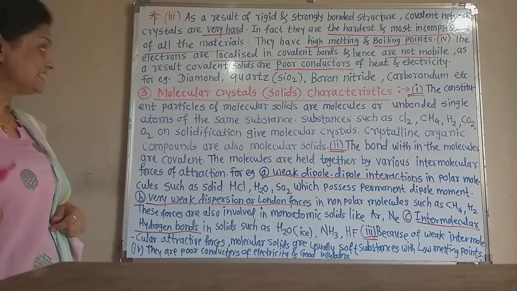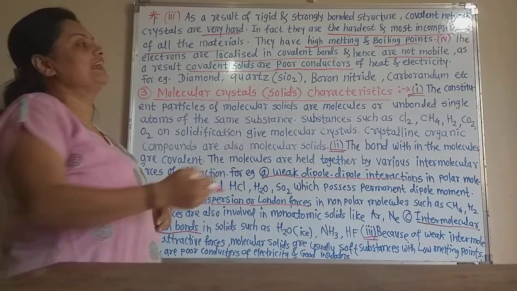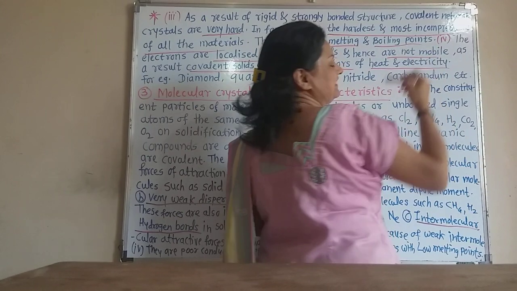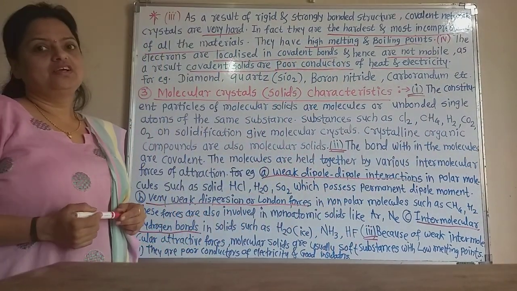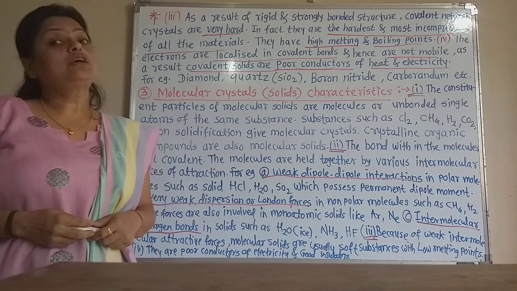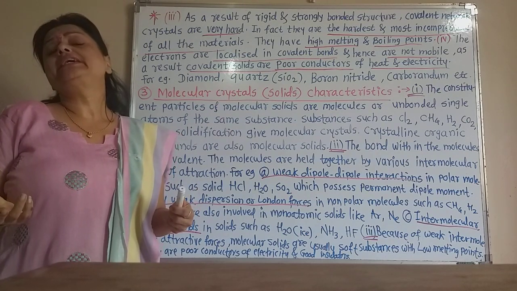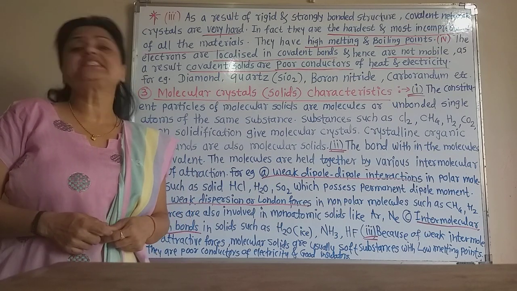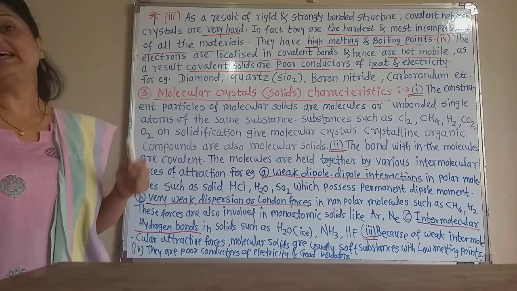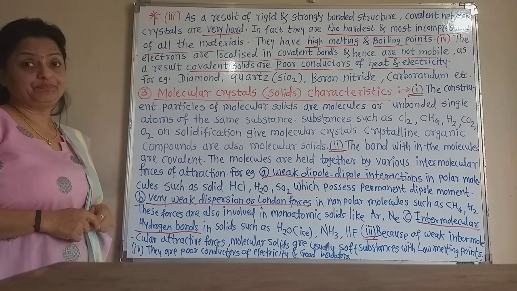Therefore, covalent solids are poor conductors of heat and electricity. Remember that. In covalent solids, the electrons are localized, they are not mobile. So covalent solids or covalent network crystals do not conduct heat and electricity. That is, they are poor conductors of heat and electricity.